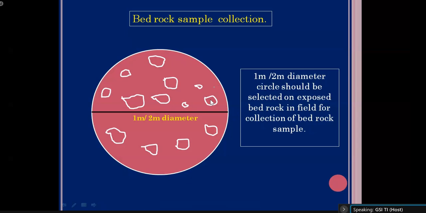Okay, so likewise we have to collect the samples. After collecting a sample, you're not going to submit the whole 1.5 kg or 2 kg sample to the chemical laboratory for analysis. You have to only submit 200 to 300 gram of sample for chemical analysis. For that, we have to powder those 1.5 kg or 2 kg samples. After powdering, you have to do the coning and quartering method for reducing the sample. Okay, I'll discuss what the coning and quartering method is in a later stage of this presentation. By applying the coning and quartering method, you will finally select one representative sample, and that representative sample will be submitted to the chemical laboratory for analysis. Okay, so this is about the bedrock sample.